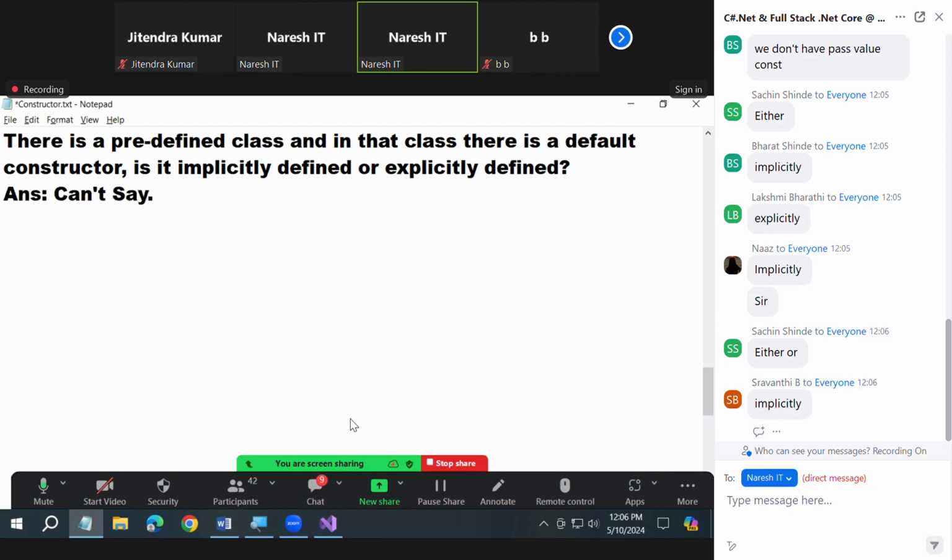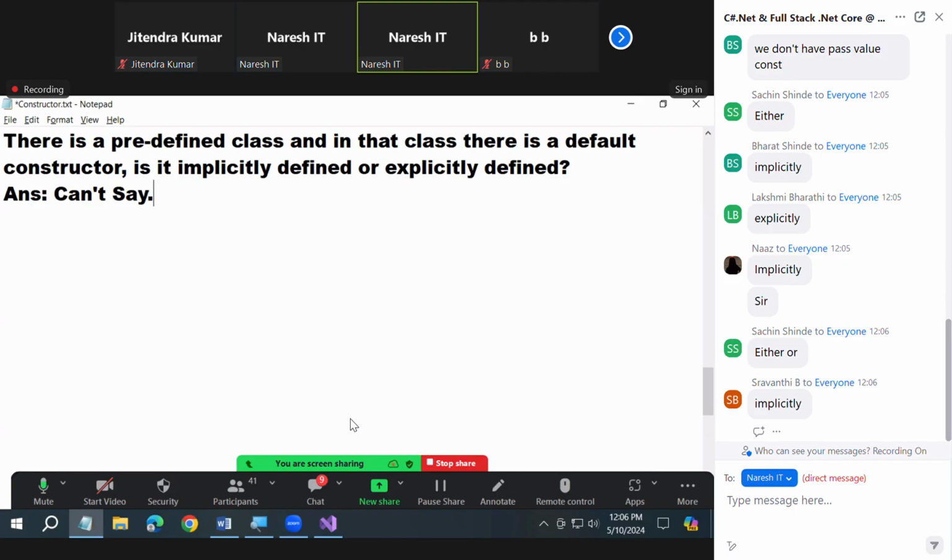Why can't you say? What did you learn? A default constructor can be explicitly defined, yes or not? This morning you did the second option: they can be explicitly defined also. If there is no constructor in the class, the compiler provides one. And I said predefined class means you did not look at the class. There is a default constructor. Who defined this constructor? If I define the class, I will tell. But someone else defined the class. I don't know whether he defined the constructor or not. Did you understand me or not?